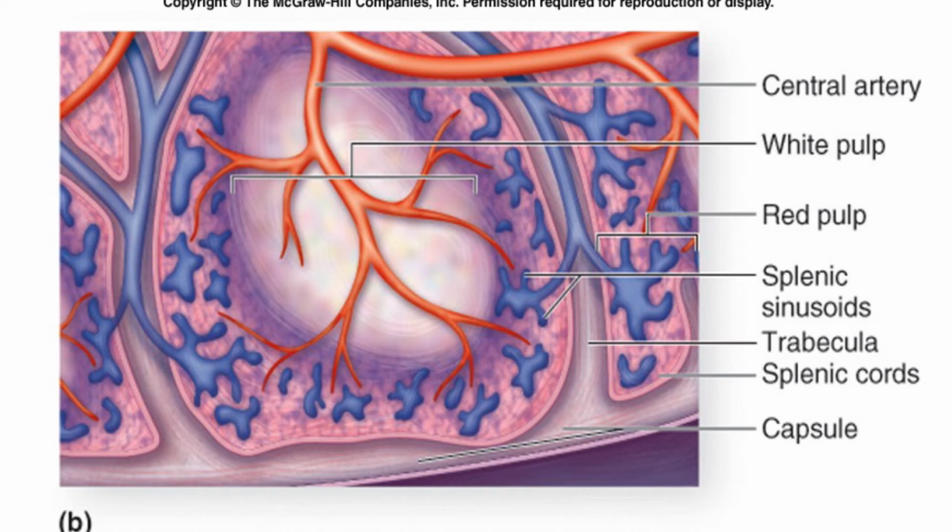Arterioles arising from the network leave the trabeculae to pass into the intertrabecular space. For some distance, each arteriole is surrounded by a dense sheet of lymphocytes. These lymphocytes constitute the white pulp of the spleen. The arteriole then divides into a number of straight vessels, which are called penicillar arterioles.